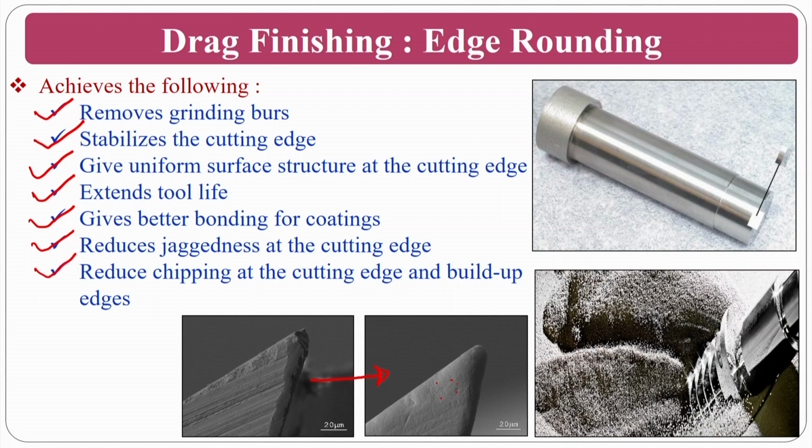If the chip moves on this particular surface, it will have a lot of resistance. On this surface, if the chip wants to move, the surface is very smooth and there are no high frictional forces. At the same time, you can also finish complicated surfaces of this type.